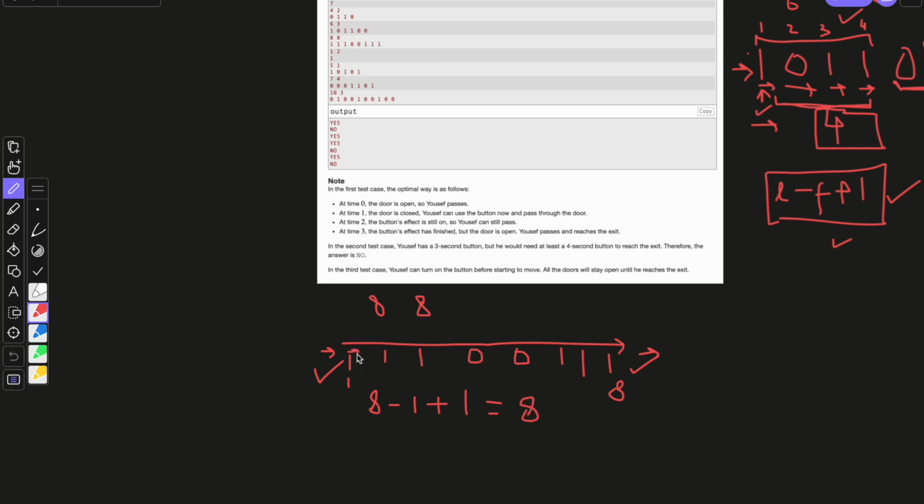He will pass through this door, it will be 1, this door 2, this door 3, 4, 5, 6, 7 and 8. So x here satisfies this value. So the output of the third test case is yes.